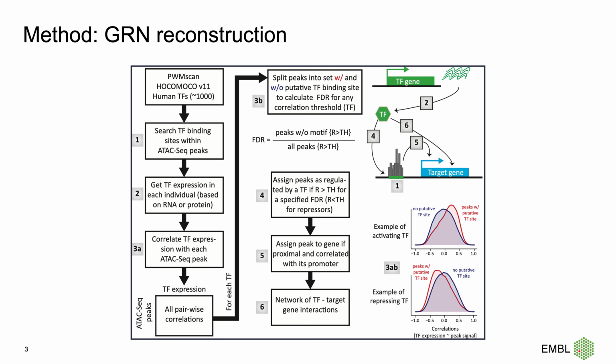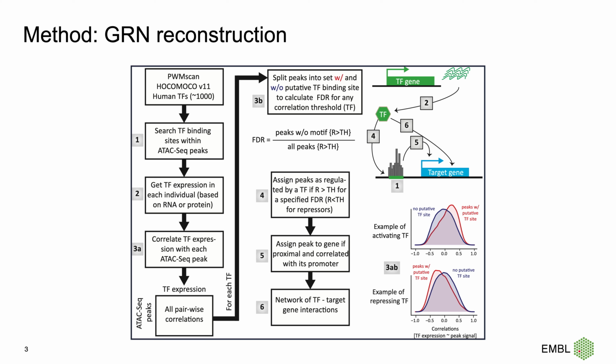Here, I briefly explain how we reconstruct the gene regulatory network. We use HOCOMOCO version 11 and search for transcription factor binding sites within ATAC peaks. Then, using the TF expression, we compute the correlation between each transcription factor and each ATAC peak across the individuals. We also compute the FDR for this correlation, and based on a specific threshold for that FDR, we filter these connections.